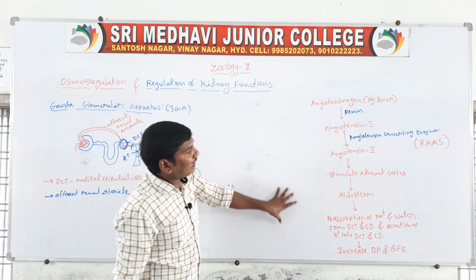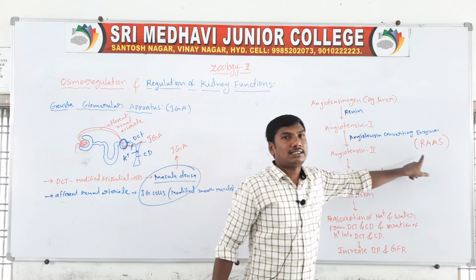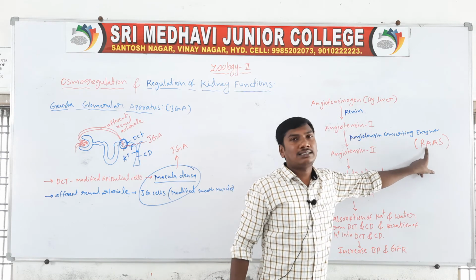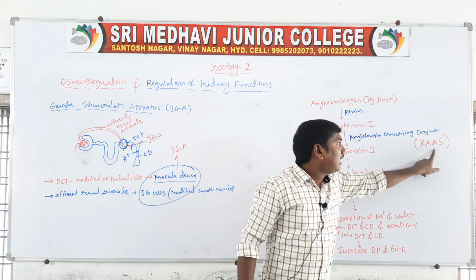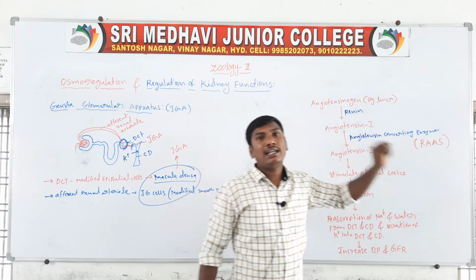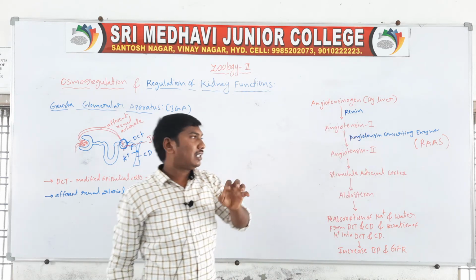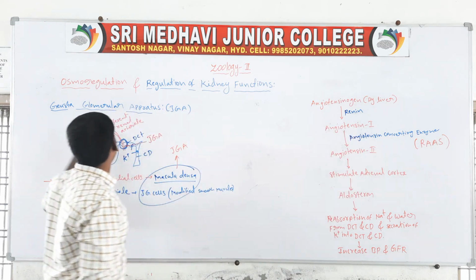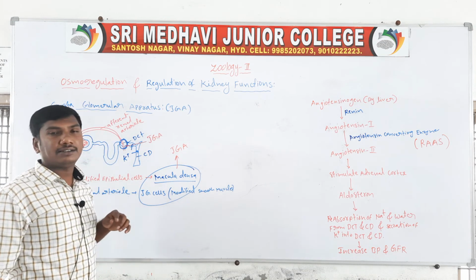This entire process is called RAS, the renin, angiotensin, aldosterone system. So that is the juxtaglomerular apparatus.